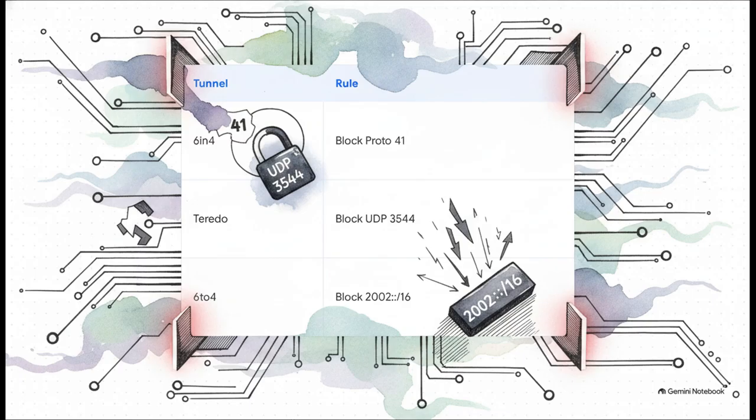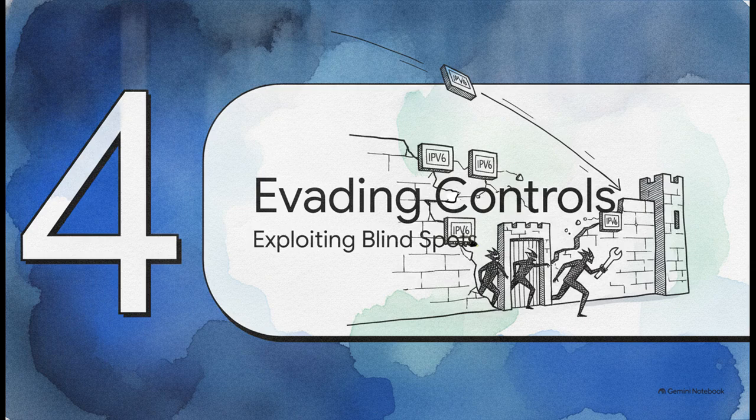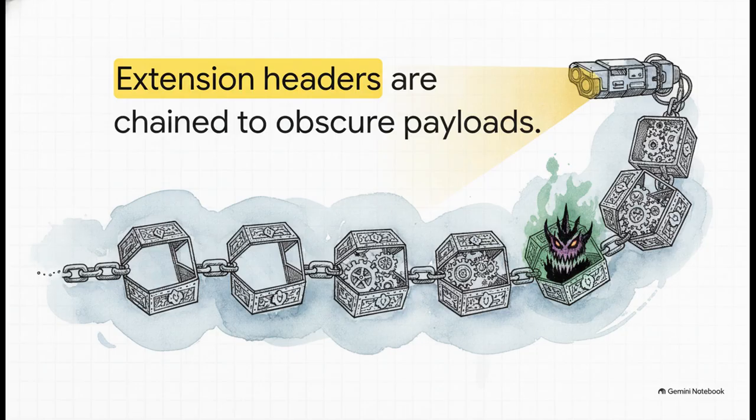These specific configurations have to be hard-coded at the edge right now to stop legacy tunnels from quietly circumventing your firewall policies. Which brings us to Section 4, evading perimeter controls. Because here's the thing. When rule sets are incomplete, malicious actors aren't just going to knock politely on the front door. They're going to exploit your blind spots.